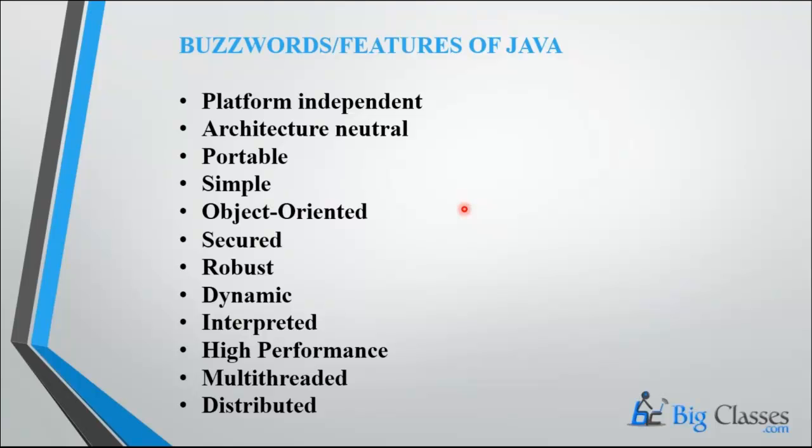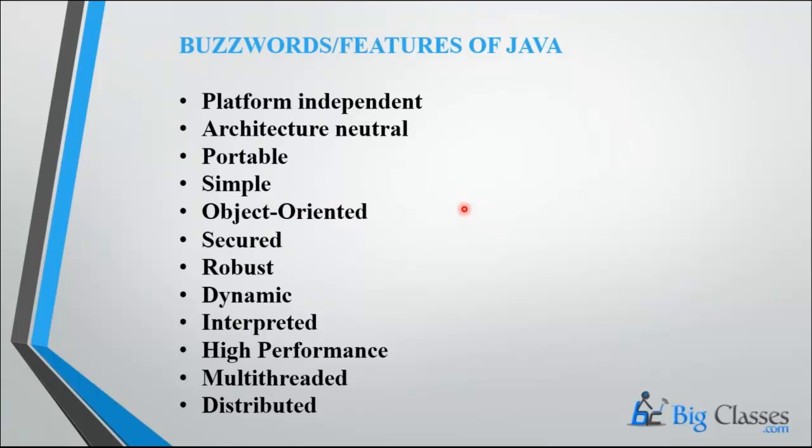We have so many operating systems like Windows, Mac, Solaris, and processors like P4, i3, Athlon, AMD. Platform independence means irrespective of platform, the Java program is going to be executed. This feature is not there in C and C++. That is the first and foremost reason Java came into existence.